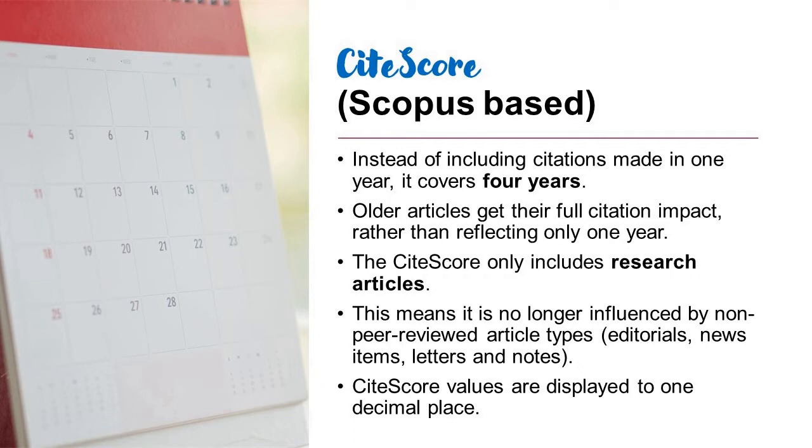And the third difference was that it also considered the citations received for papers like letters to editor or case reports or maybe editorials, right? So all such components were also included while calculating CITE score.